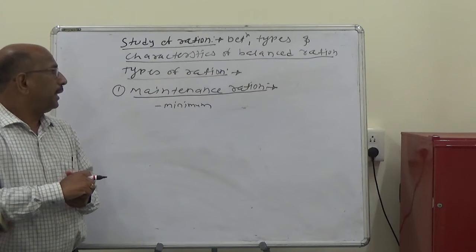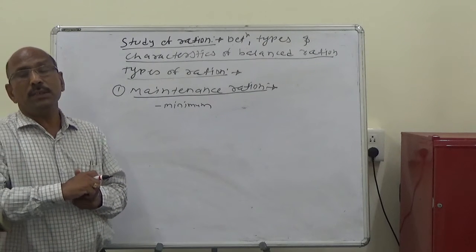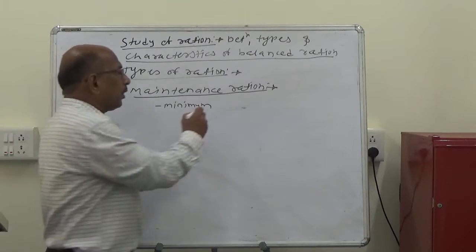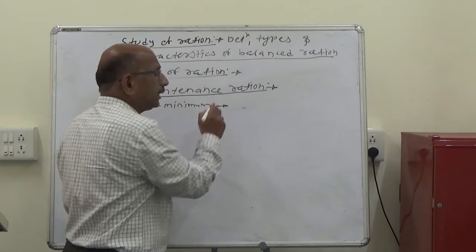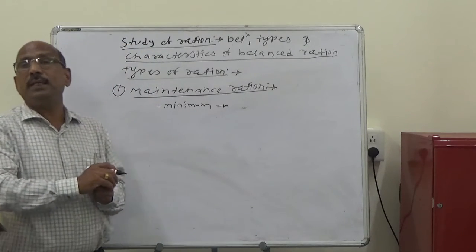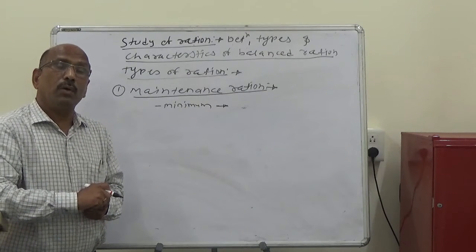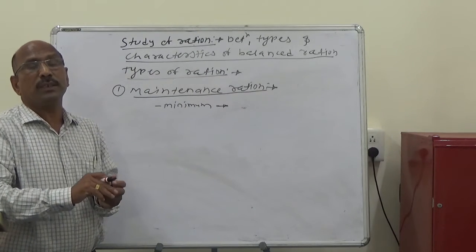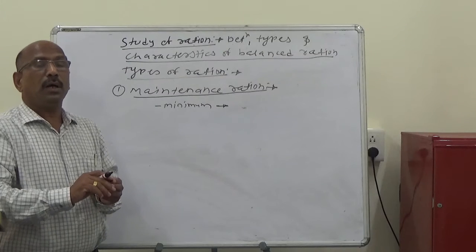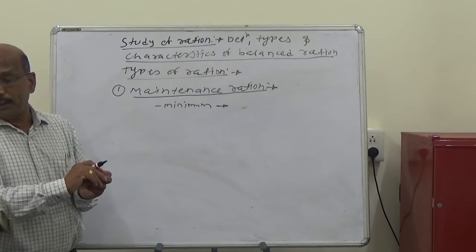So the maintenance ration is the minimum amount of feed given to animals for maintaining the essential body processes without gain or loss in body weight or change in body condition.